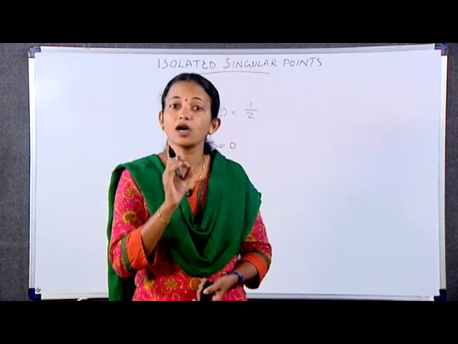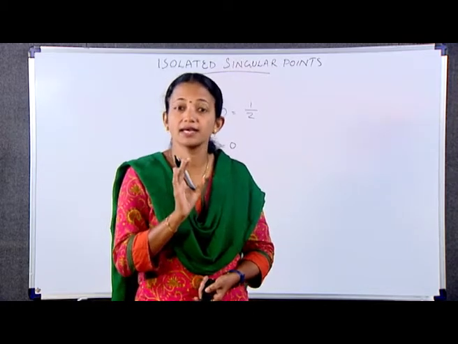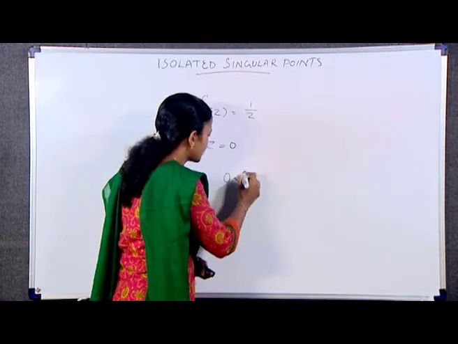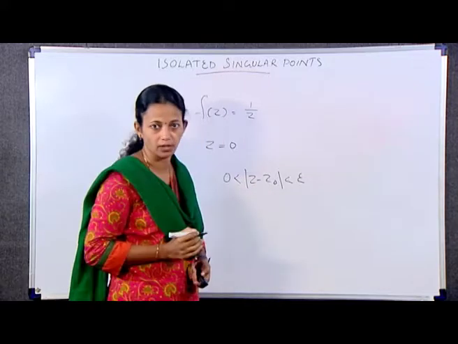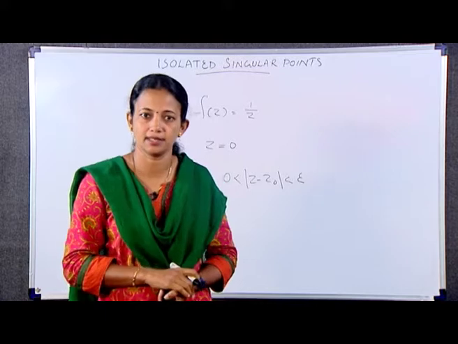That is, z0 is an isolated singular point of f if there is a deleted neighborhood 0 < |z - z0| < epsilon of z0 throughout which f is analytic.